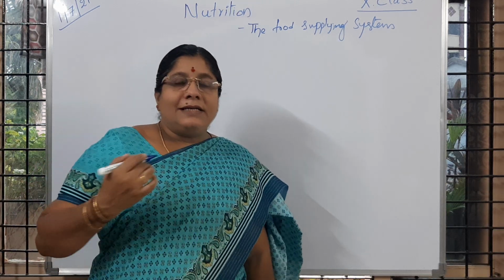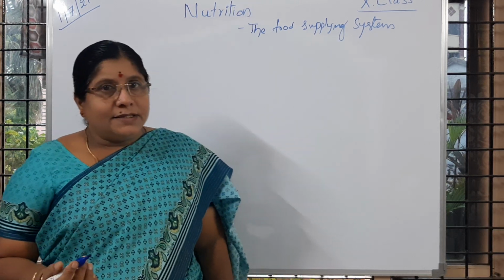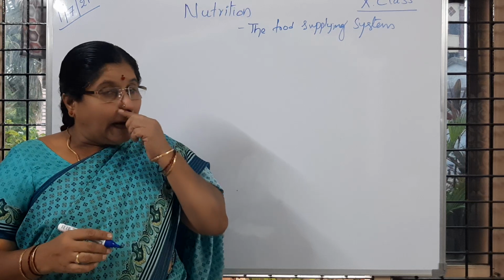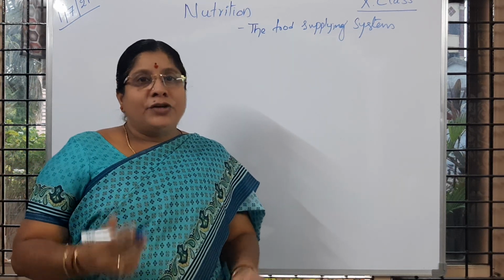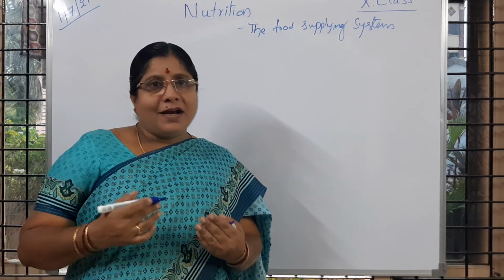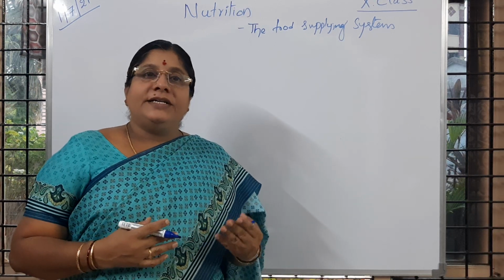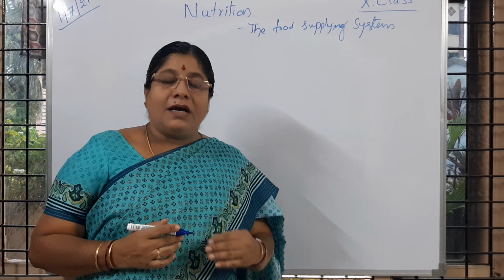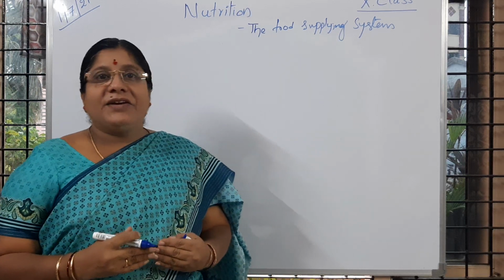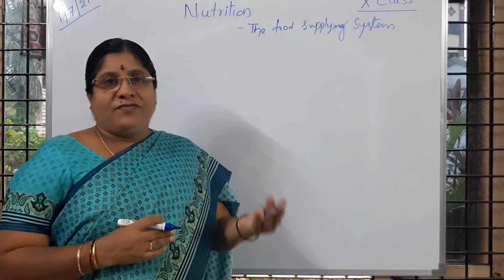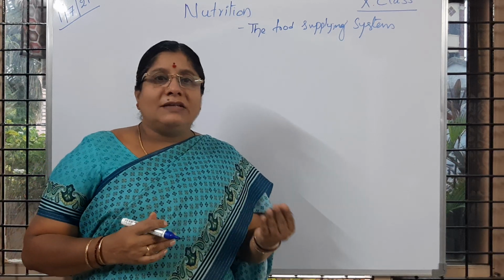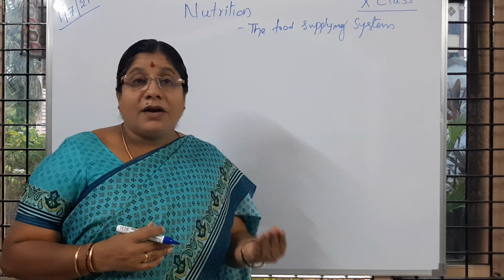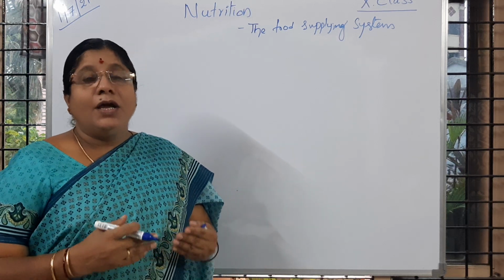You know that living organisms are made up of different types of cells. All the cells and the organisms they make up are in need of food. Is it not, children? We are also taking food at different times, at regular intervals, like breakfast, lunch, evening snacks, and dinner, three or four times.